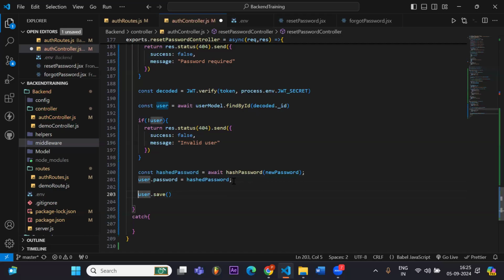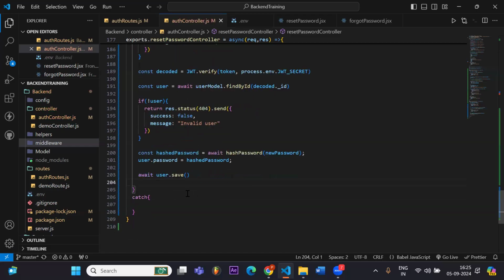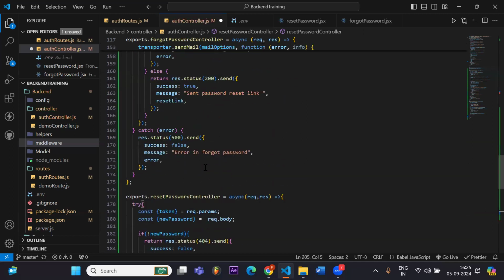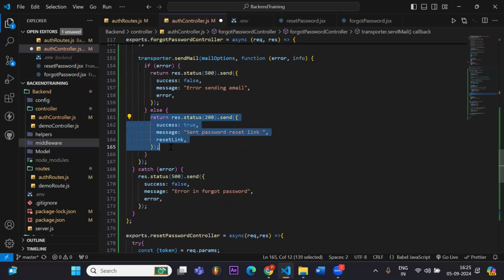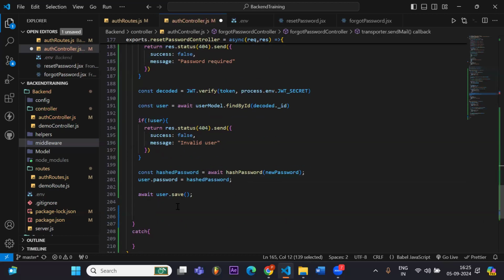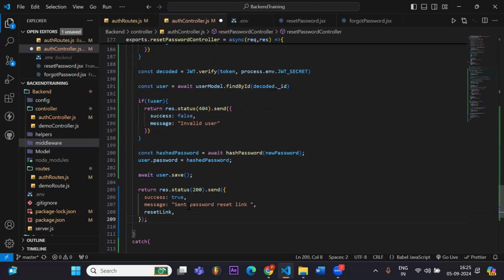So we have to write await, and we have to write a message: password reset successfully.